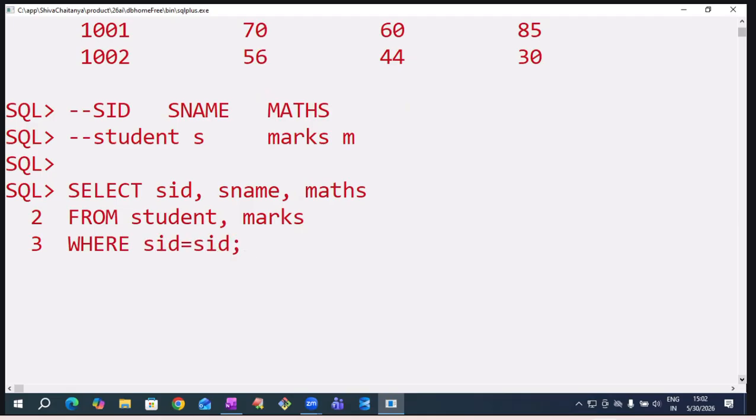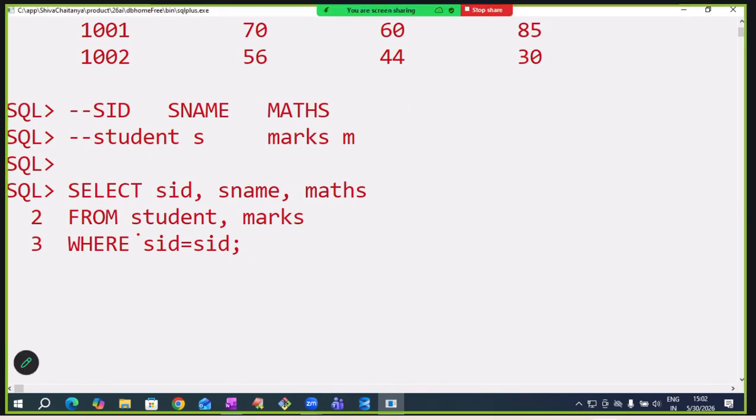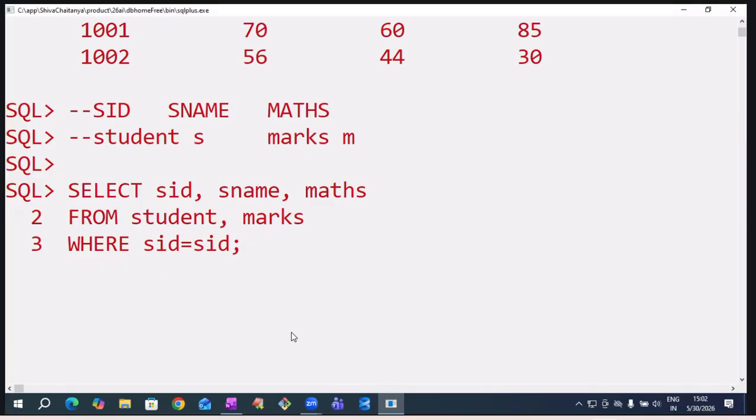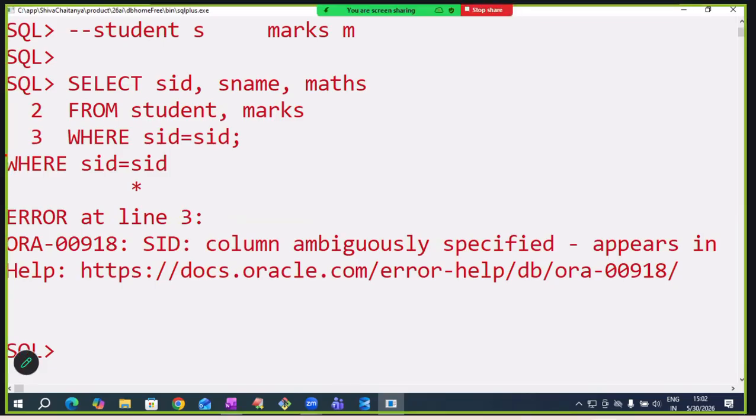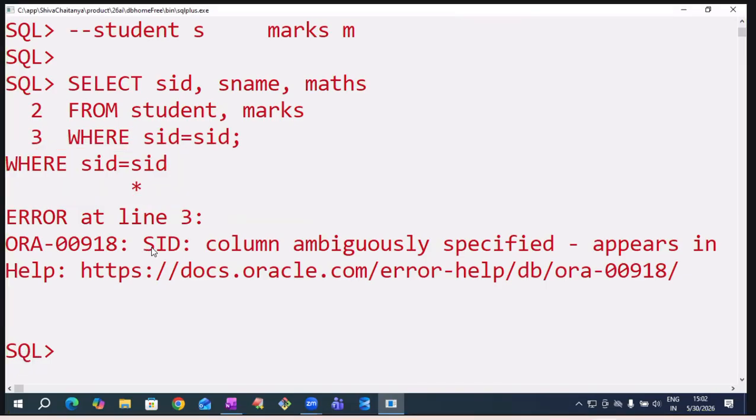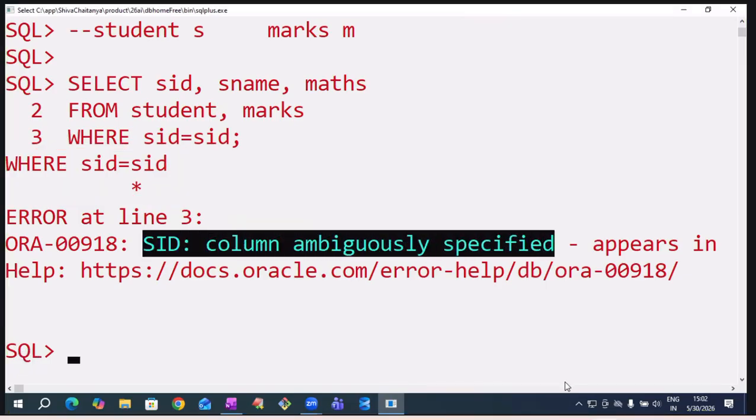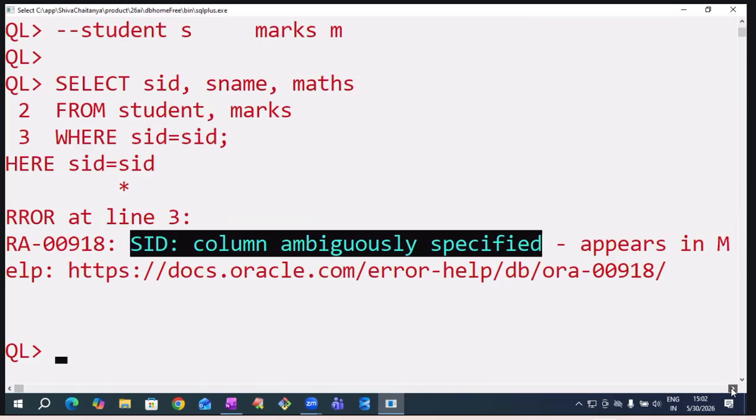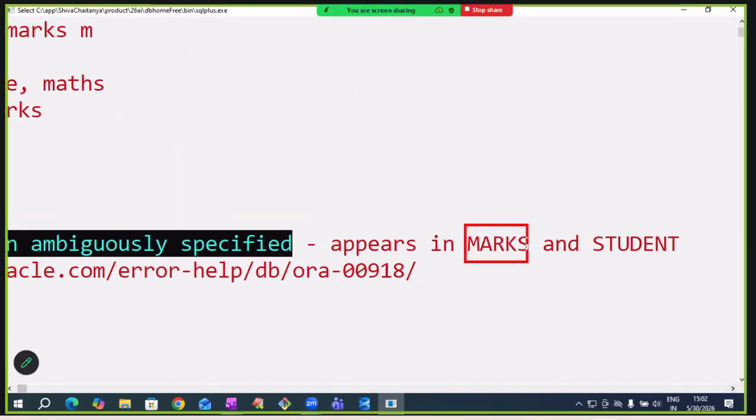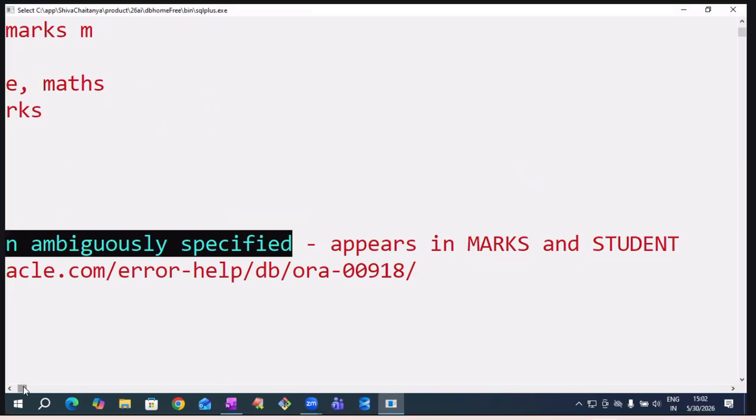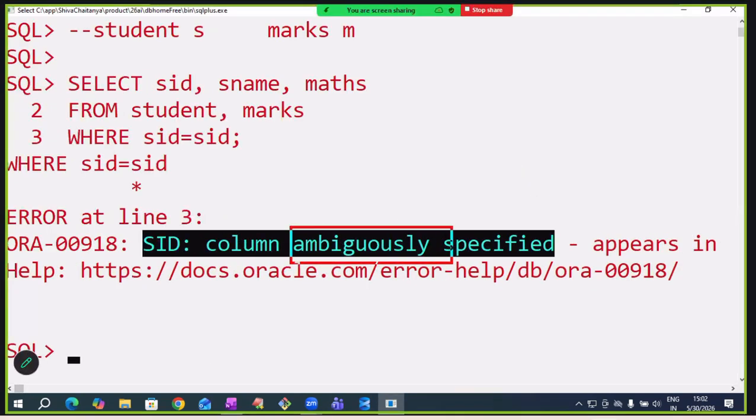If I write like this, it gives error now. Because of same column name, which SID are you comparing with which SID? It is not understanding. In the where clause, we are getting error. SID column ambiguously defined, it is telling. It is appearing in two tables. It is available in marks table and student table. Which SID you are comparing with which SID? I am not understanding, I am getting confused, it is telling. Ambiguous means confusion.